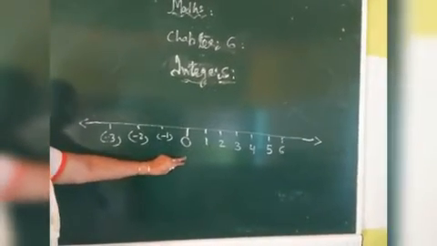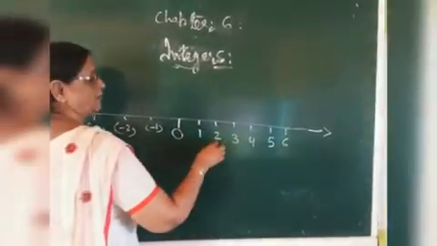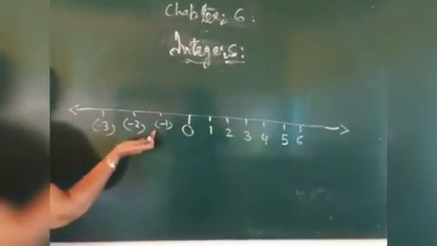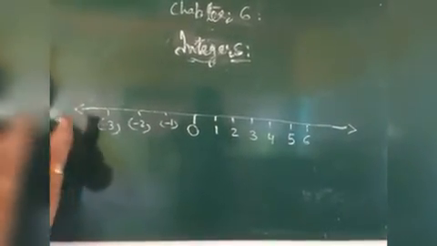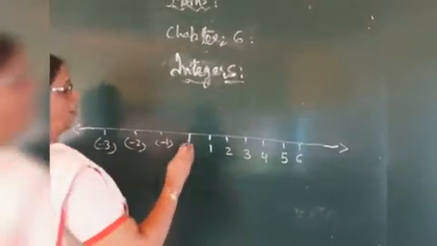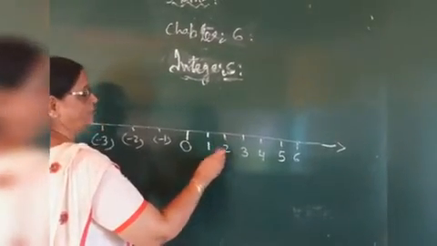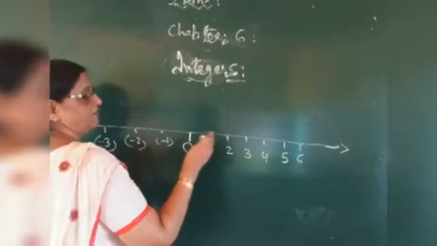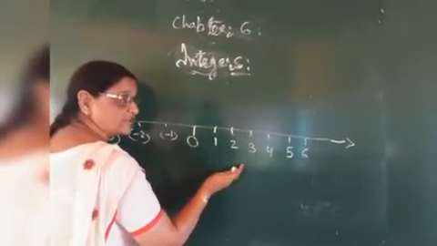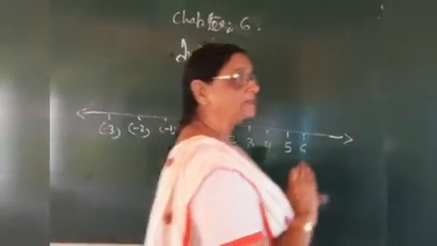From this, we can better understand where the positive numbers 2, 3, 4 and so on are, and where the negative numbers are. If you have to show any number, you can point it out. When we are going to show 2, you have to move 2 steps from the 0. If the number is positive, you move to the right side of the 0.